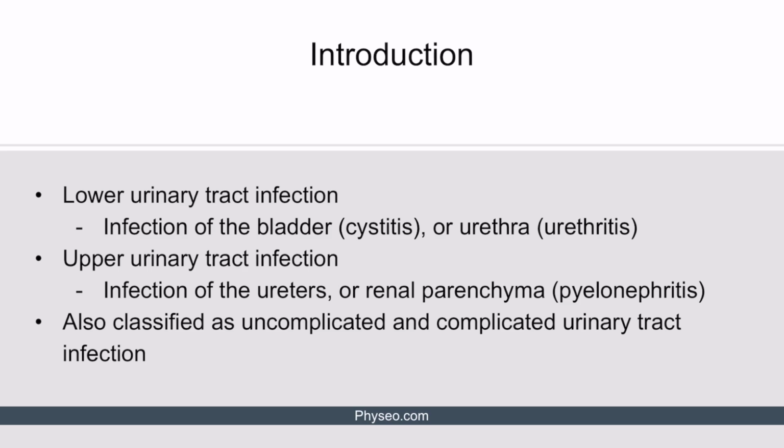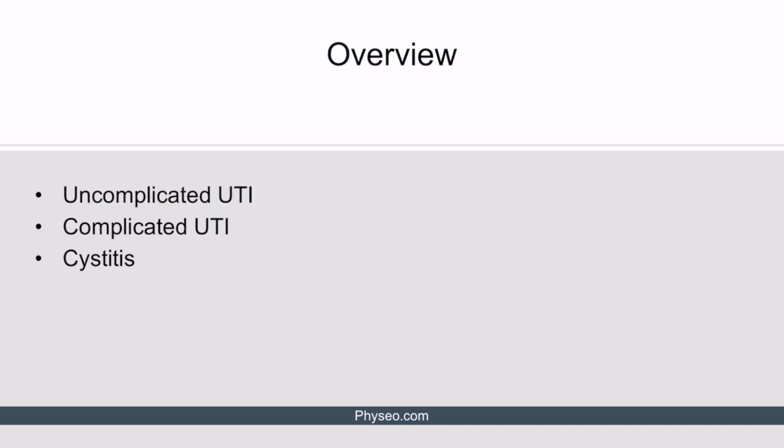UTIs are classified into lower and upper UTIs. The lower urinary tract is comprised of the bladder and urethra, whereas anything above the bladder is part of the upper urinary tract, which includes the ureters and kidneys. Hence, lower UTIs include infections of the bladder, which is known as cystitis, and infections of the urethra, which is known as urethritis. Upper UTIs include infections of the ureters and infections of the renal parenchyma, which is known as pyelonephritis. All right, with this in mind, here's our overview slide, and let's begin by discussing uncomplicated UTI.